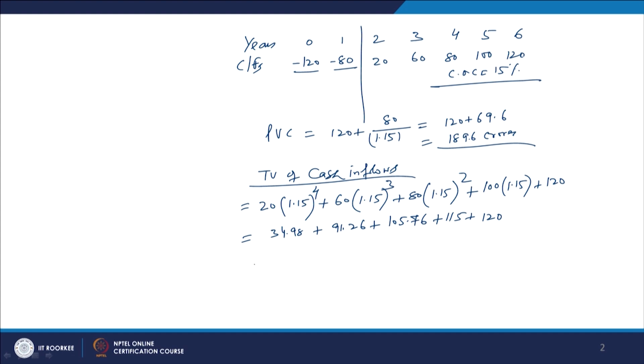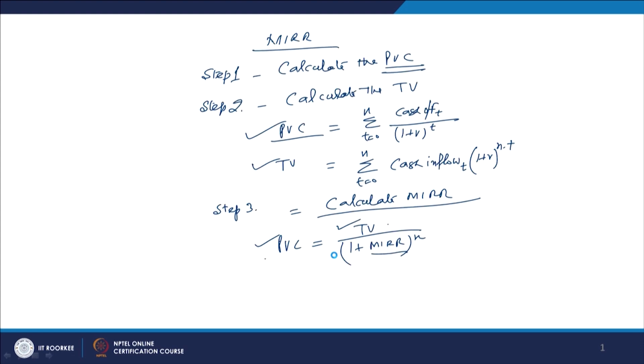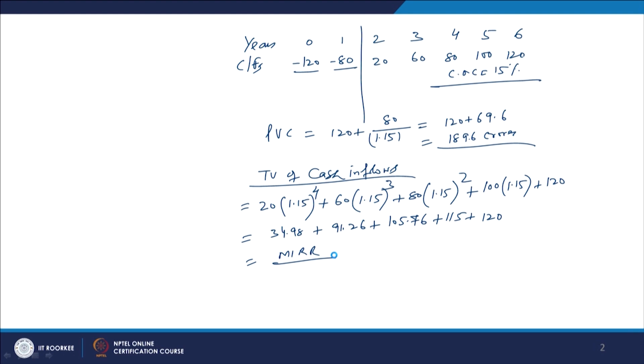So, it means now you have to calculate, next thing is MIRR. Our next job is to calculate the MIRR, modified internal rate of return, and how will it be calculated? It will be calculated with the help of this model, that is PVC is equal to TV divided by 1 plus MIRR power n. For calculating this, the present value of the cost is 189.6.